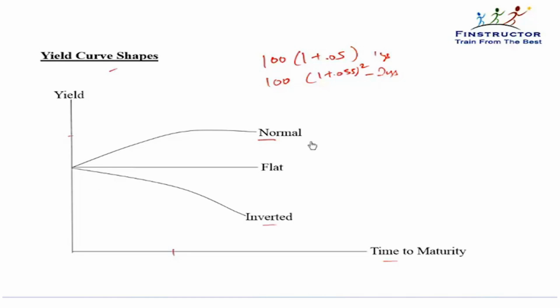Now there are various theories that try to explain the shapes of yield curves. That is, why is it not flat? More interest you will anyways get. Why does the rate also have to change for a longer term borrowing or a shorter term borrowing? These are the theories that will explain these shapes of the yield curve.